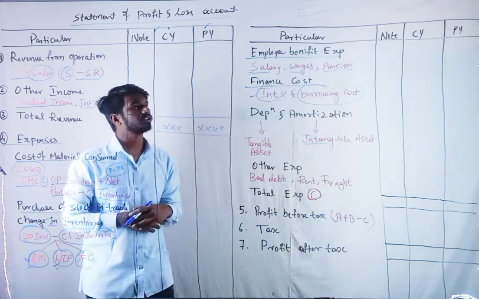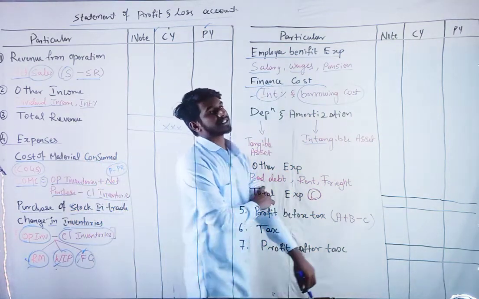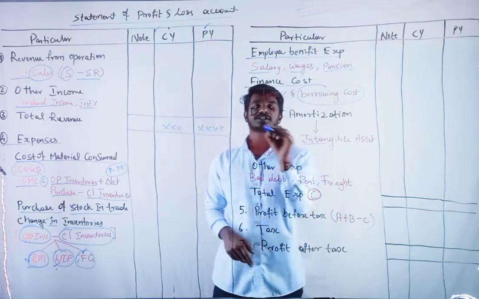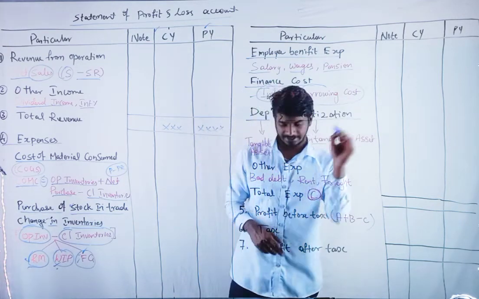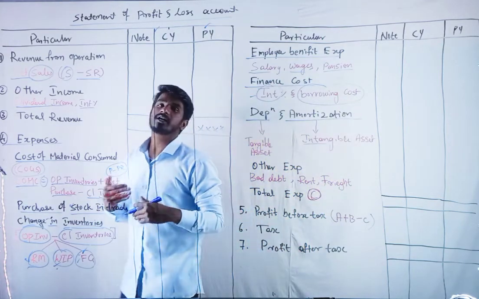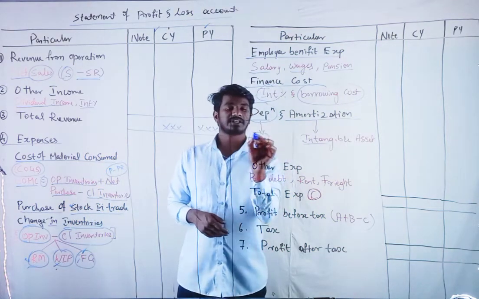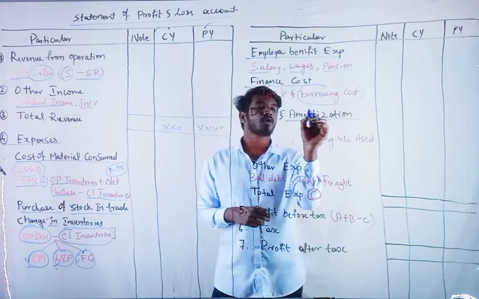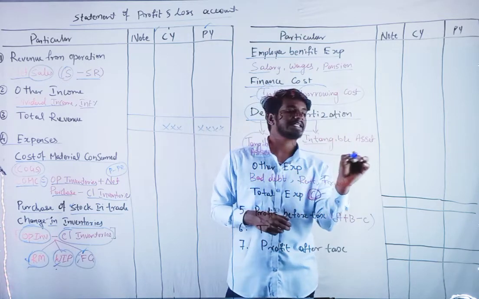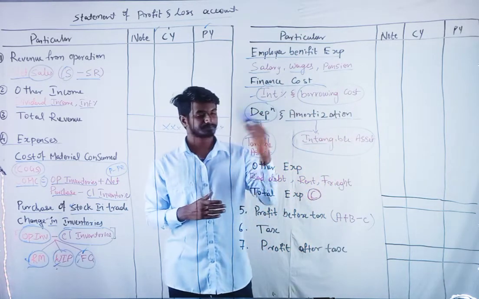Depreciation and amortization: depreciation we charge for tangible assets and amortization for intangible assets.